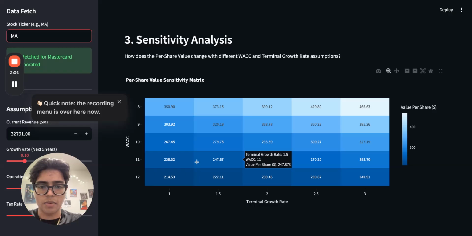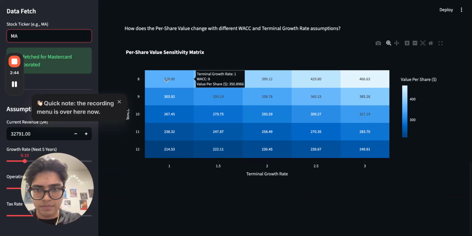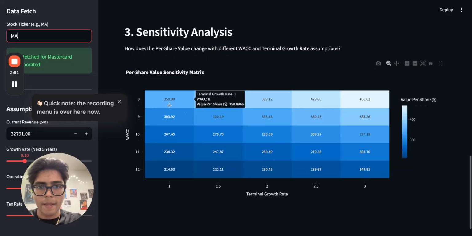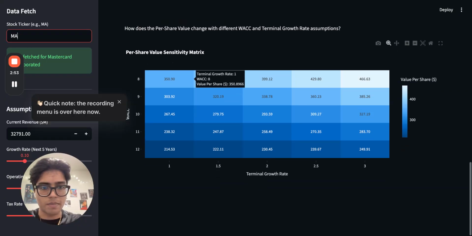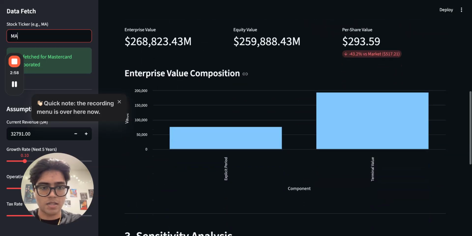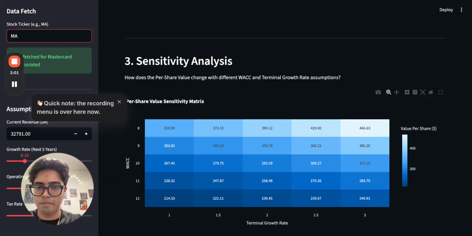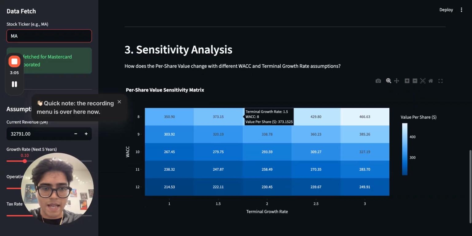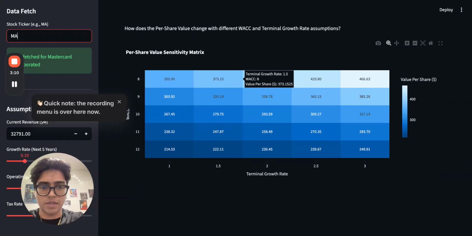When we look at the per share value, the model is currently spitting out 350 for a WACC of 8, and compared to the current stock price of nearly $515, the app tells us that the stock must be priced at a premium. But as any analyst knows, the base case is just the starting point. We need to look at the why behind these numbers.